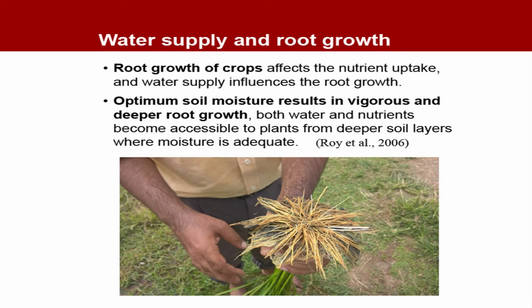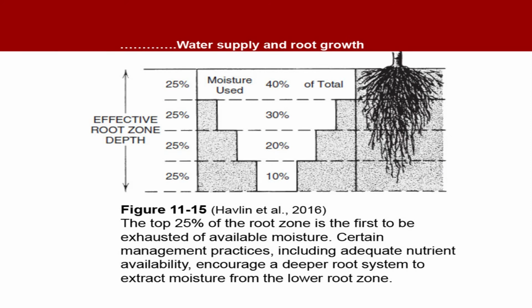We really want deeper root growth for many benefits, and both water and nutrients become accessible to plants from deeper soil layers where moisture is adequate. So, we definitely need a vigorous root growth. See this case. In this case, this picture says that the top 25% of the root zone is the first to be exhausted of available moisture.